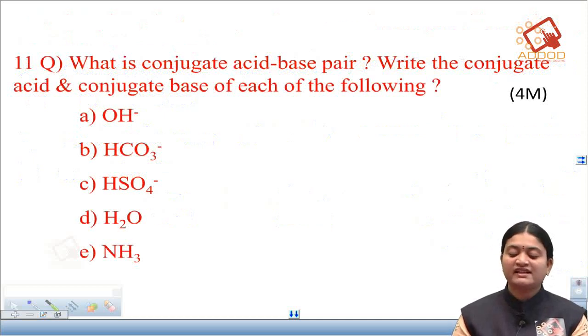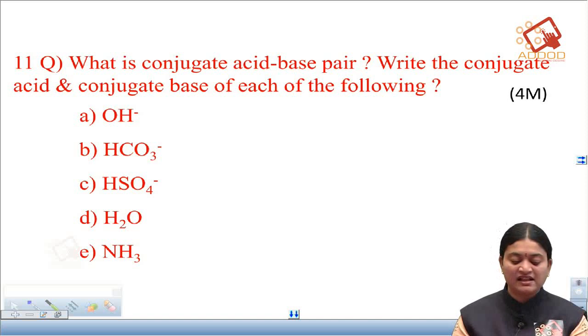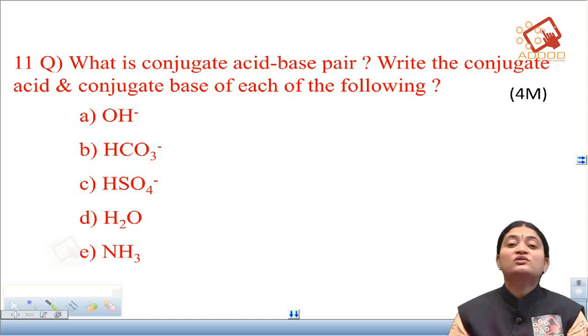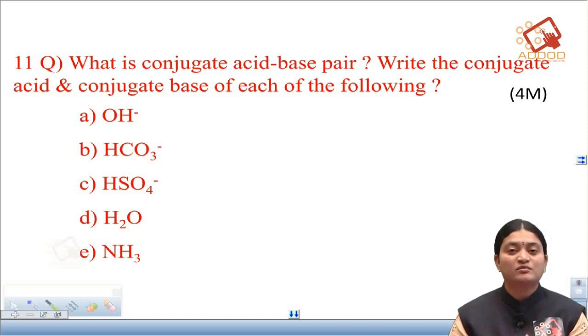Write the conjugate acid and conjugate base of each of the following. Okay. So, here they have given us some questions where we have to write the conjugate acid and base. So, first of all let us define what a conjugate acid base pair is. A conjugate acid base pair is a pair of compounds which differ only by a proton.